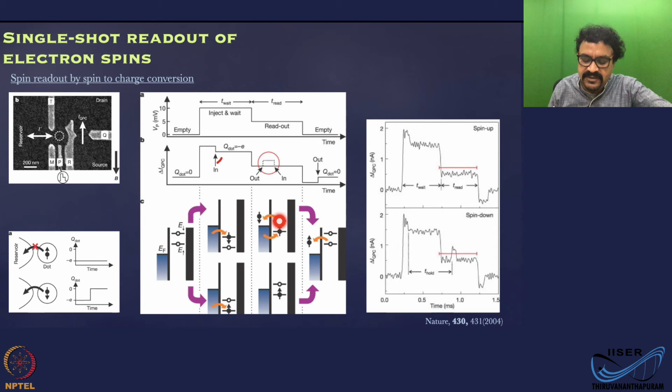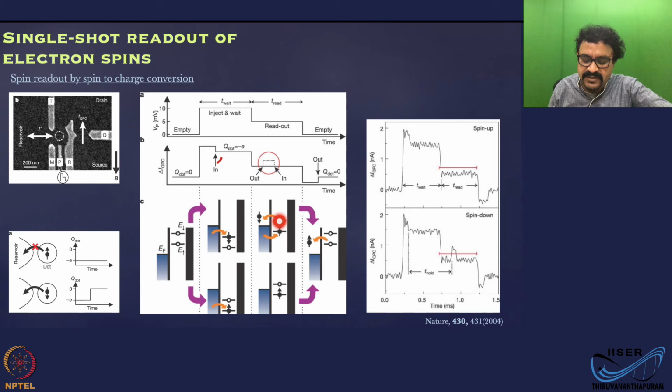Now, when you go to the initial position again, empty, this electron will tunnel out and give you a small increase in the current of the sensor. You just need to remember only one thing. Electron tunneling out will give you a rise in the QPC current. Electron tunneling in will give you a drop in the QPC current. That's it.